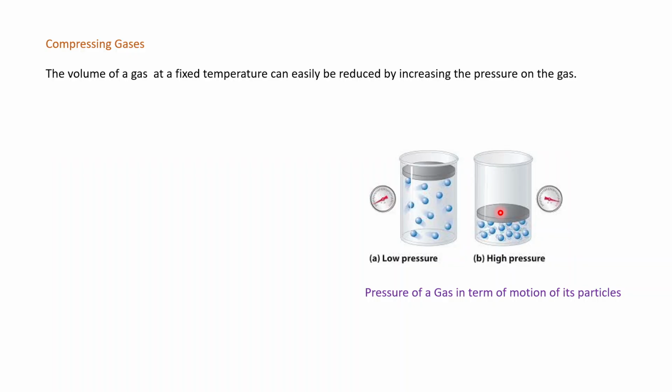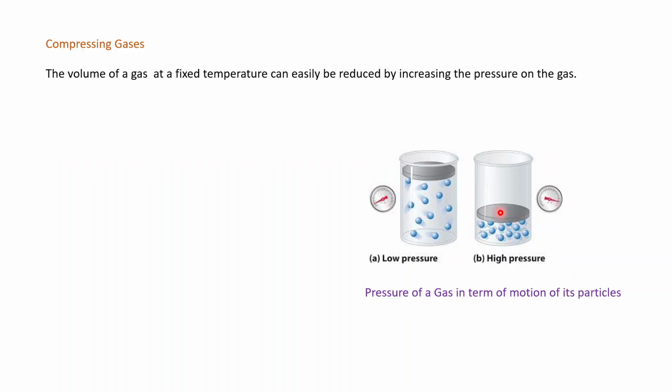So the pressure is increasing. If you observe the picture, here the pressure is low, but when we decrease the volume, the molecules get close together and pressure is going to increase. The higher the pressure, the closer the particles to each other.